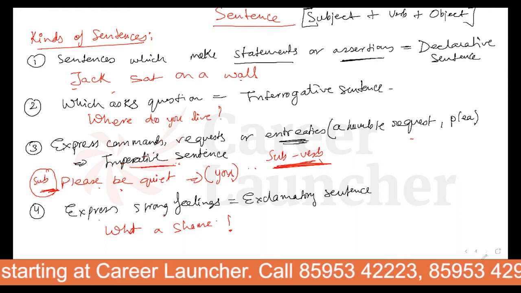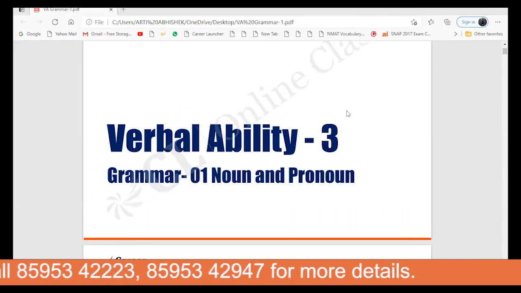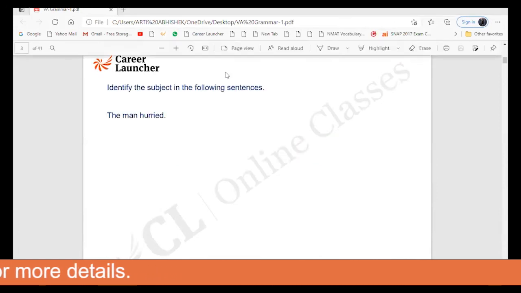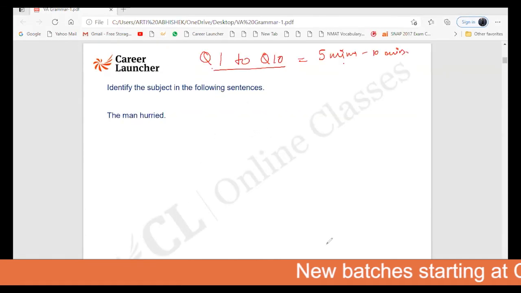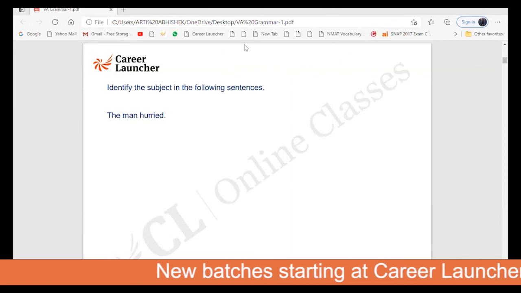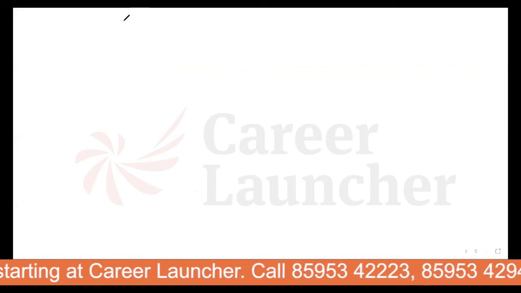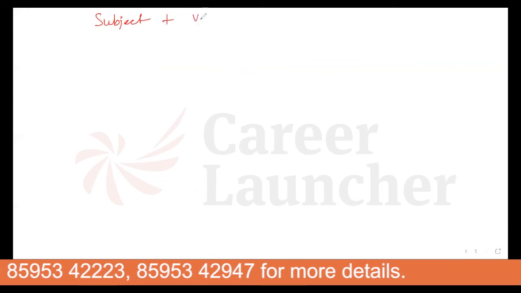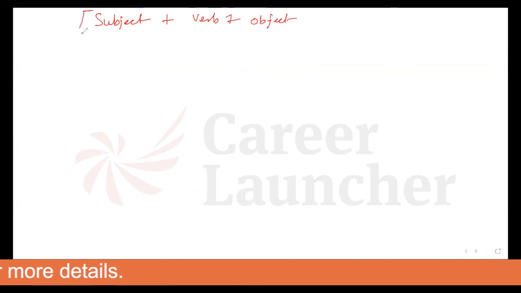Now, the exclamation point is necessary. We have a couple of questions where you have to identify the subject. Subject identification. So there are a couple of questions that you are supposed to practice, from question number 1 to question number 10, only 10 questions. Before I proceed with this one, let me explain one thing about the subject, verb and predicate. Basically, as I told you, the structure of any sentence is subject plus verb plus object. Fine. This is the basic structure.